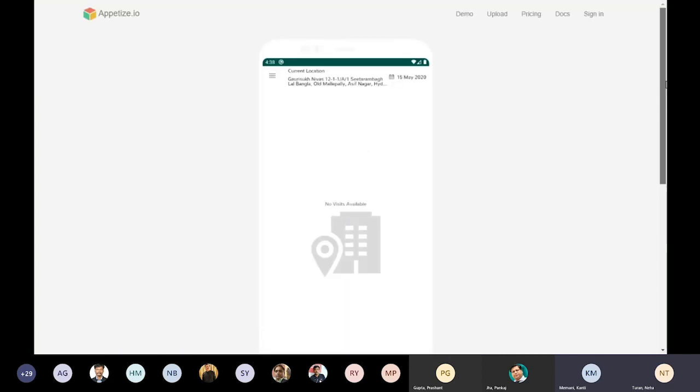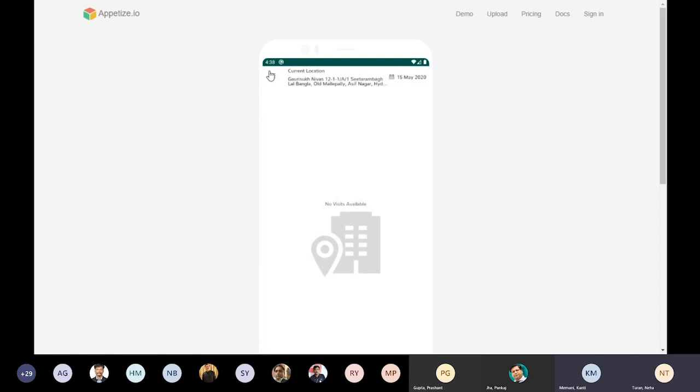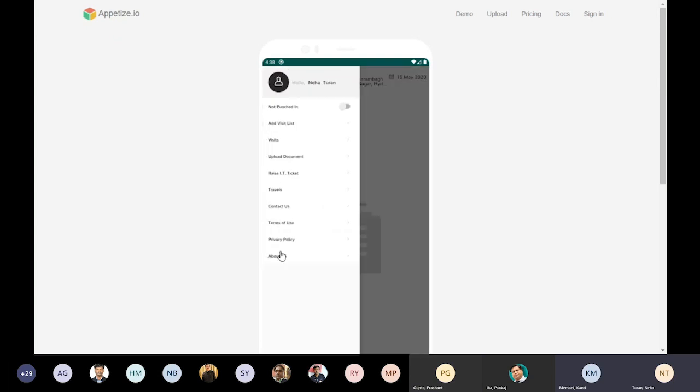This is how your application page looks. This is an Android emulator, so the location is from somewhere else. This is my complete page, with today's date and my current location. If any visits are there, they will be visible on my front page. Now if I click on these three bars, the complete list of features will be available to me.